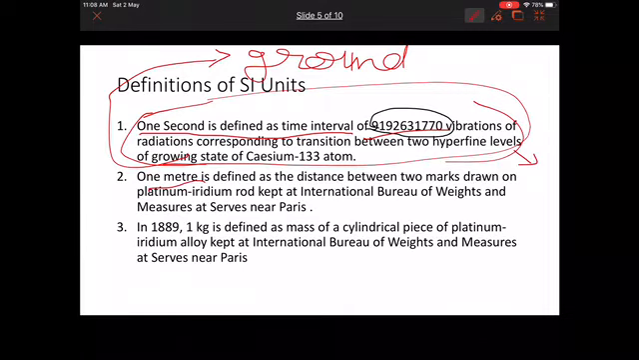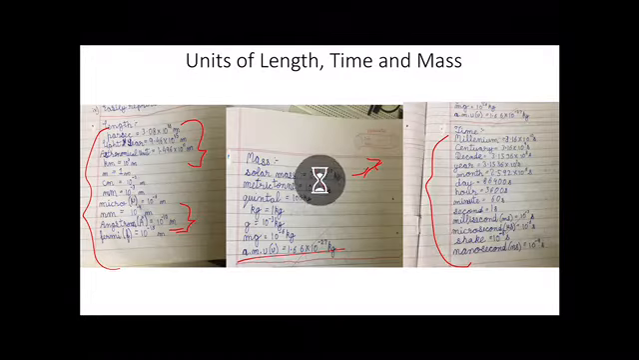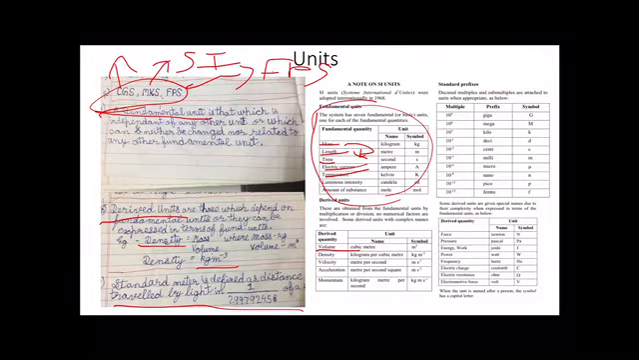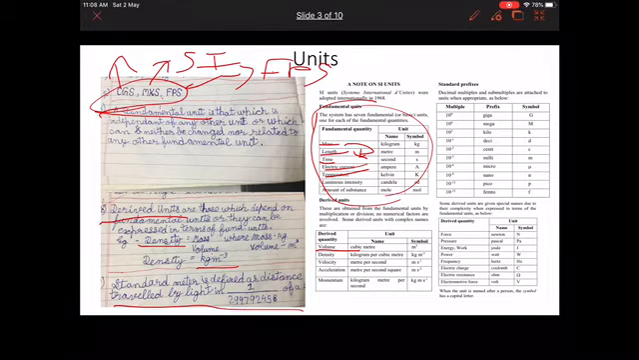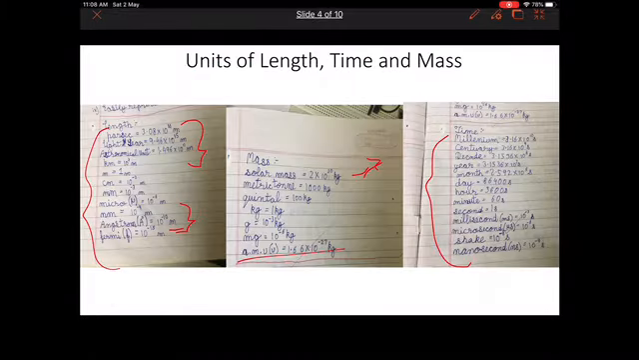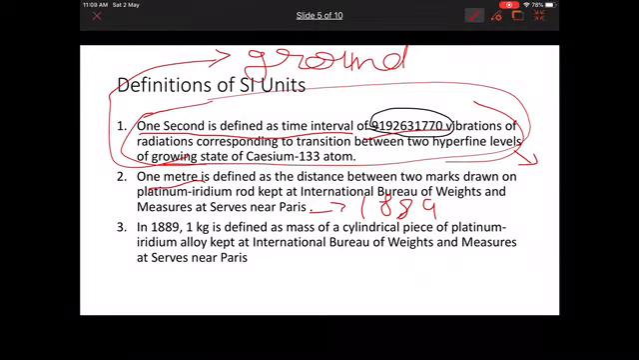1 meter. This is the definition of 1889. If you want the latest definition, you have to refer this. Standard meter is defined as the distance traveled by light in 1 by 299792458 of a second. You have to memorize this. There is no other way. Or you can do this also. Both are accepted, I think so.